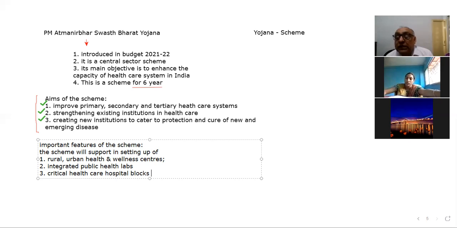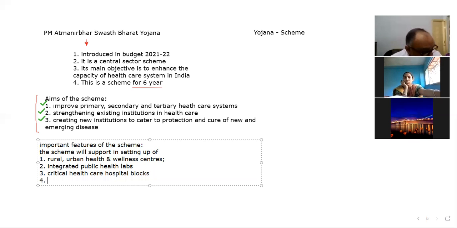Critical healthcare blocks, hospital blocks, means there will be separate blocks in the hospitals for those people who are suffering from life-threatening diseases or life-threatening accidents. So this is the point. I will come to all these things later on.